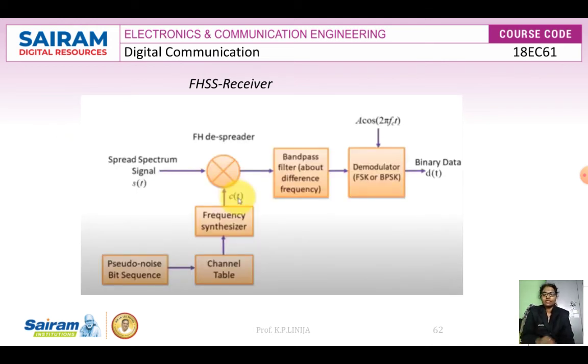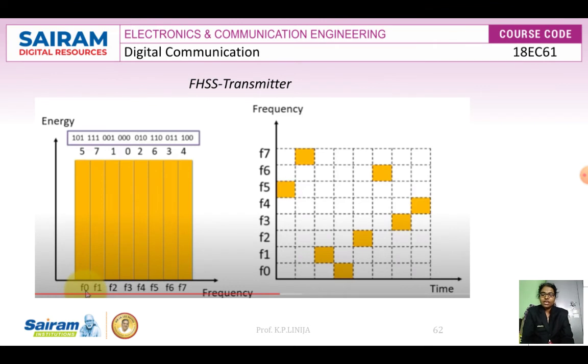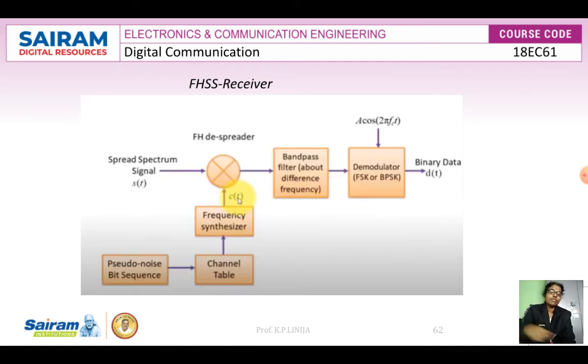Then followed by this is the frequency receiver. Before that, in this example, we can see equally spaced bands, and the PN sequence output is what we get: 101 is equal to 5 and 111 is equal to 7. Now coming to this, this is the example I have given.